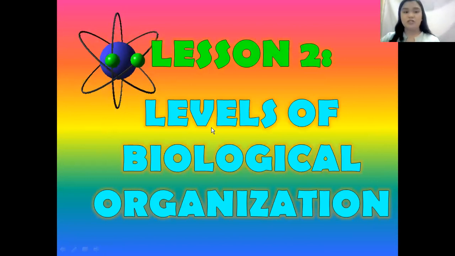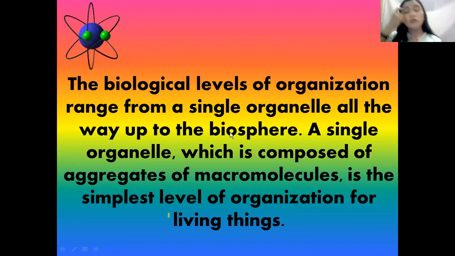The title of the new lesson in science is Levels of Biological Organization. So what do we mean when we say levels of biological organization? The biological levels of organization range from a single organelle all the way up to the biosphere. So there are levels. A single organelle, which is composed of aggregates of macromolecules, is the simplest level of organization for living things. So what does it mean? It means that there are levels that we need to consider when we are talking about the life of organisms or living things.